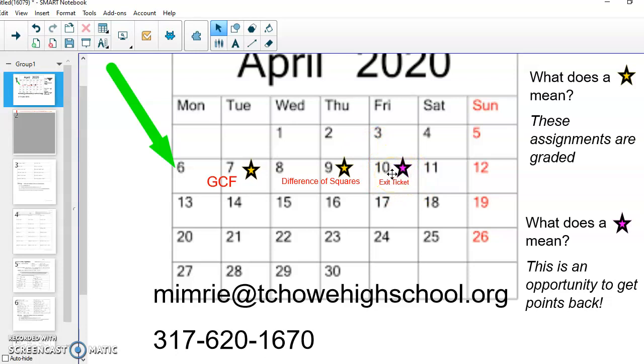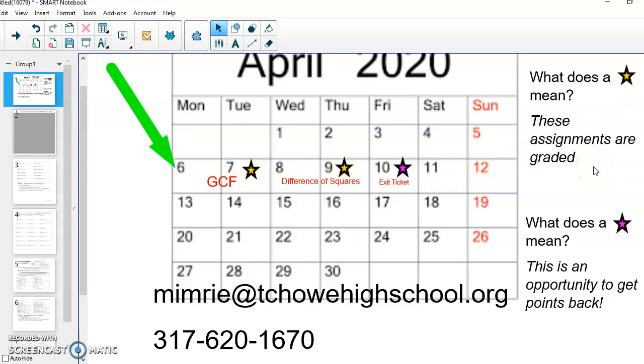Some things to note here. First, you see two little yellow stars on our calendar. A yellow star means that those assignments are going to be graded, and that is an opportunity for you to get credit and get points for the work that you're doing.